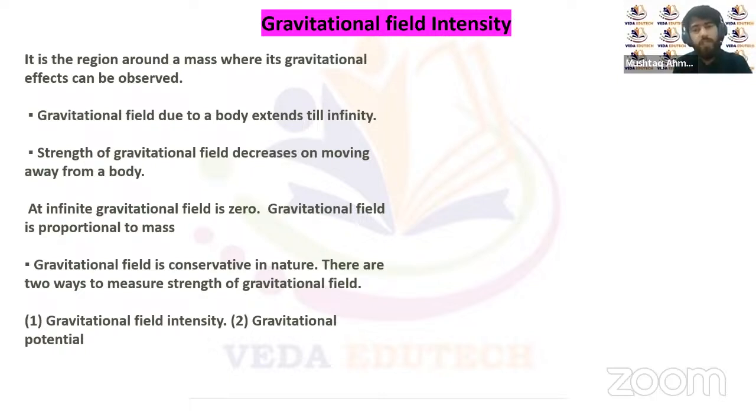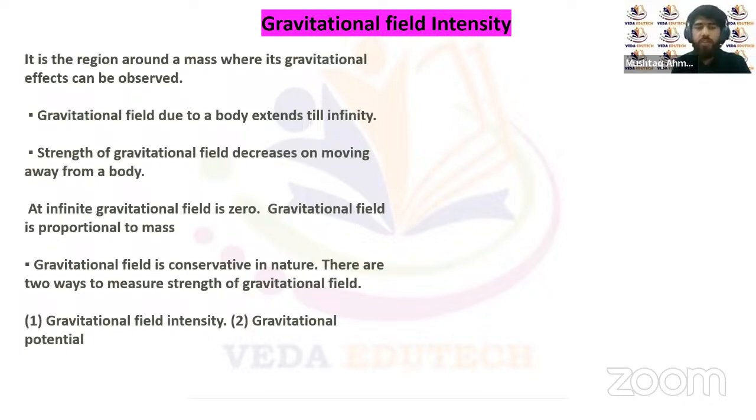Gravitational field intensity is actually the region around a mass where gravitational effects are observed. Or we can say the gravitational field is experienced by another mass m. The gravitational field is a long range force, or long range field.